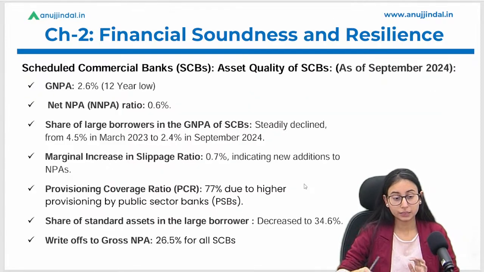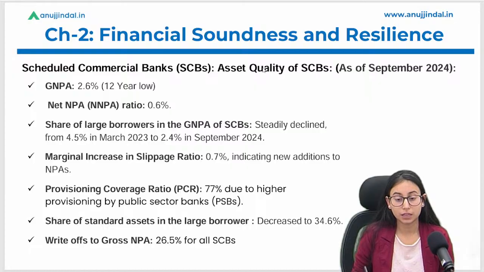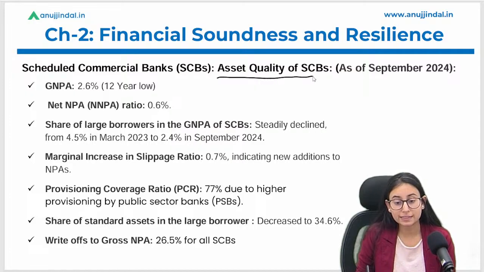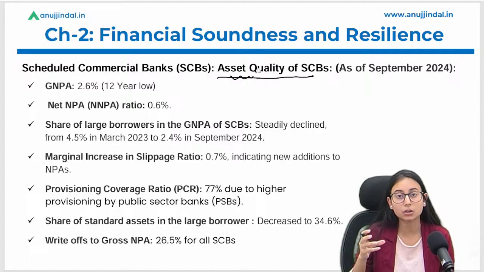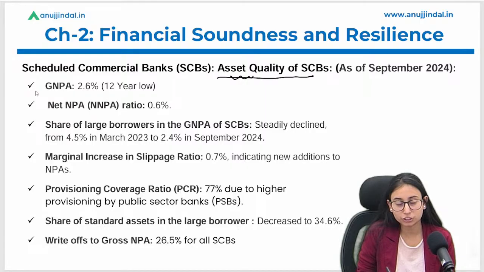Okay. Let's come to the second part of this, which talks about the asset quality of the SCBs. Now, whenever we talk about the asset quality, we are going to talk about the loans. How much gross NPA bad loans are there? How much of the large borrowers are still in NPA? Let's discuss each data one by one.